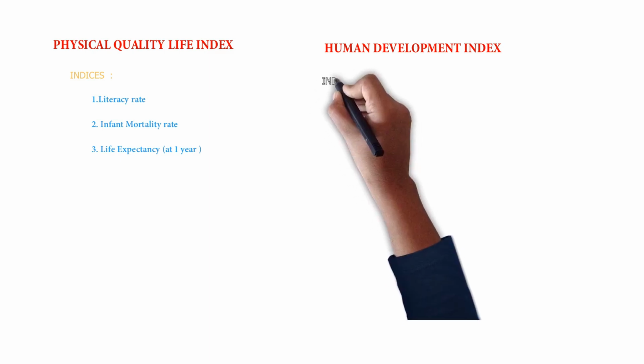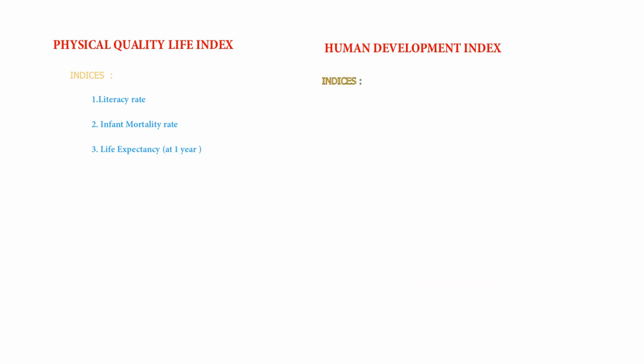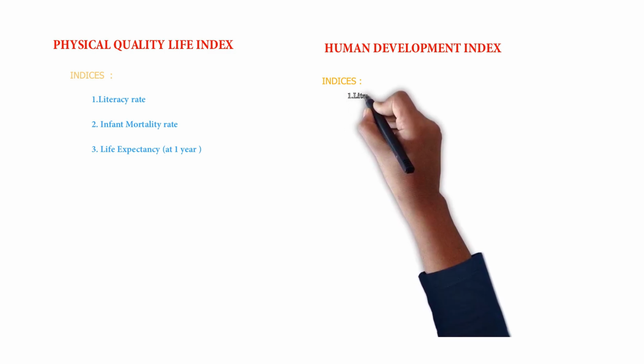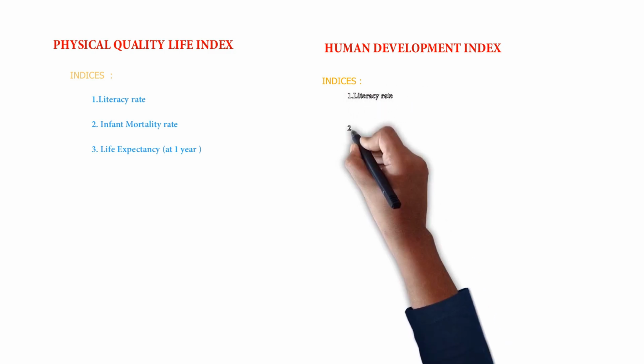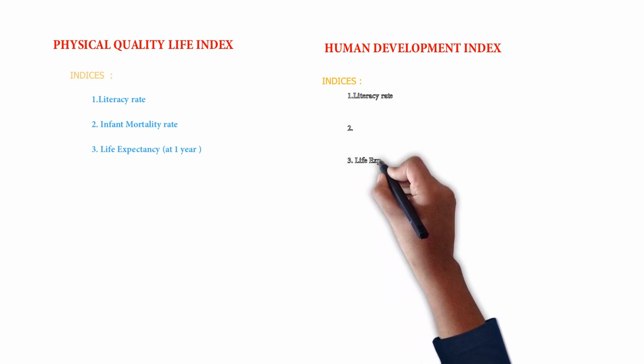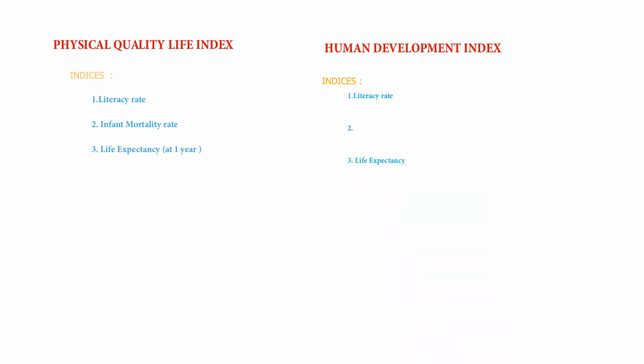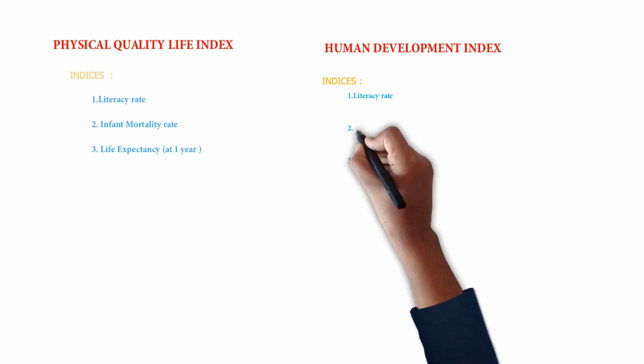And in the human development index, we have similar indices like literacy rate. Here we have life expectancy, and the difference is that in place of infant mortality rate in the physical quality of life index, we have a different index, that is income.